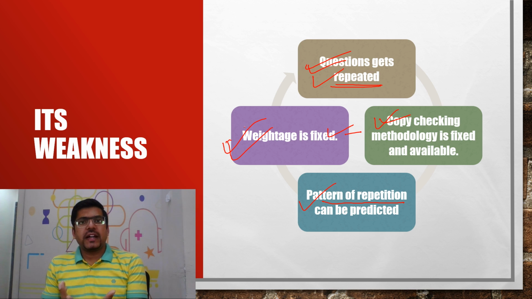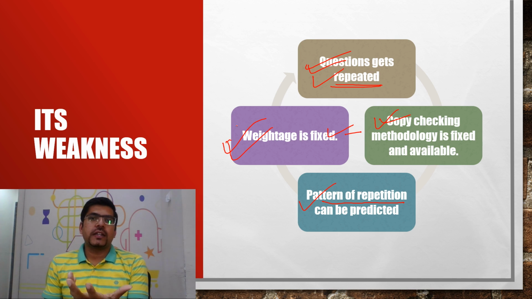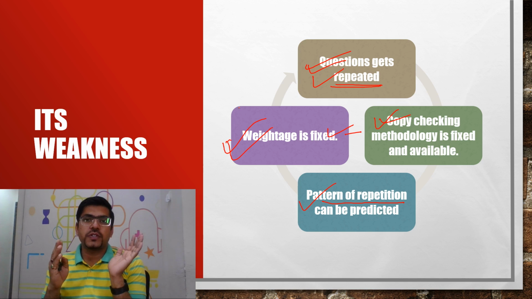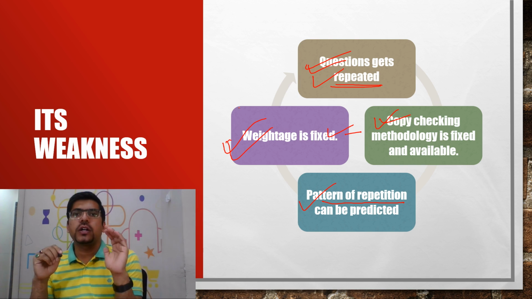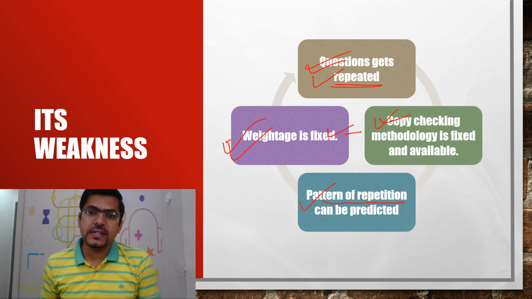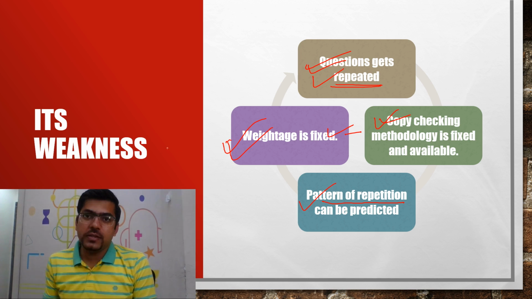Say, for example, triangles is a tough chapter, so CBSE cannot set half of the questions from triangles itself, because the weightage is fixed. Always CBSE or the question setter has to follow some guidelines according to which he or she will set the exam papers. So the weightage is fixed.